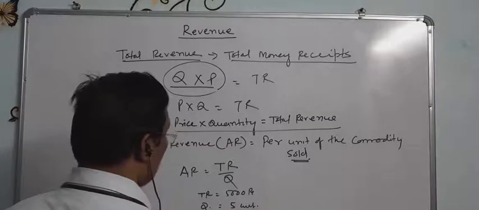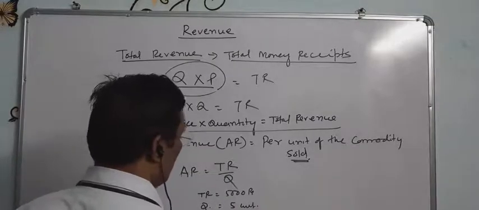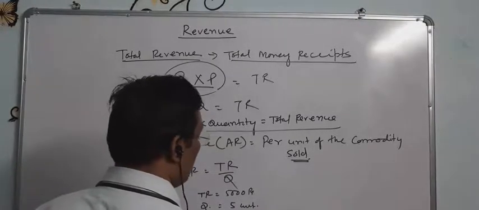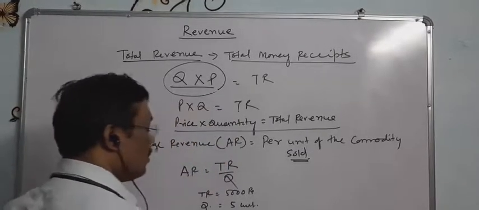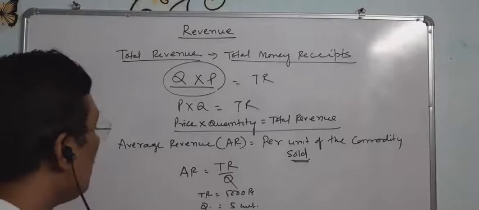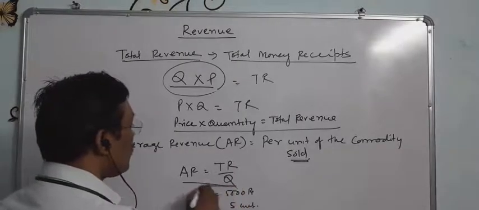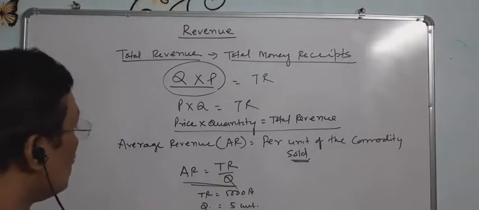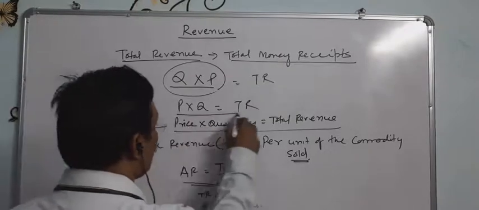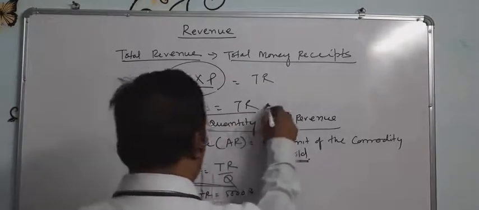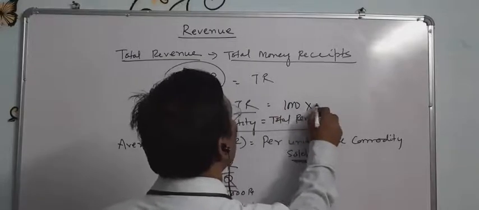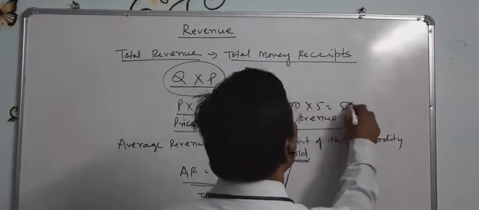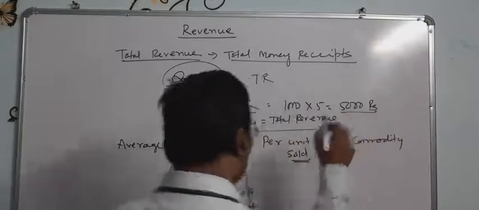The average revenue will be TR divided by Q, equal to 5,000 divided by 5, equal to 1,000 per unit of the commodity. Similarly, price into quantity equals total revenue. If the price is 1,000 and the quantity produced is 5 units, then 5,000 rupees will be the total revenue.